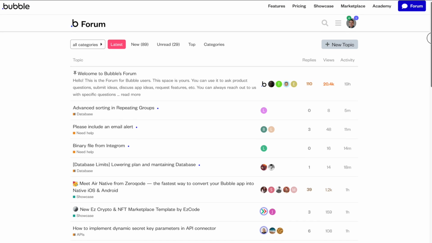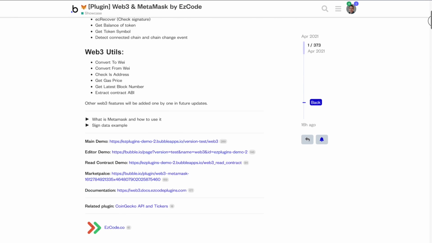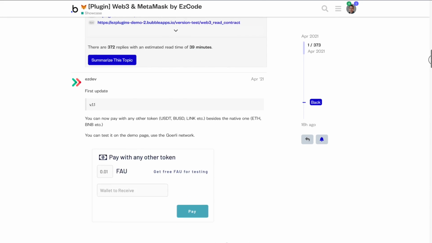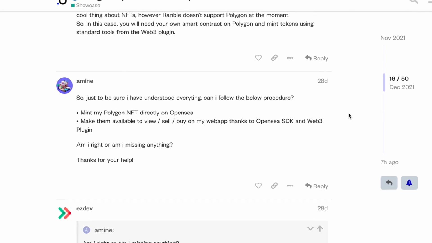A couple of tips: if you have any questions or have any trouble using these different plugins, go to the forum. Every one of these plugins has a dedicated forum space on the Bubble forums where people talk about issues they're having and ideas they have and asking if the plugins are capable of certain functionalities. So always go to the forums first.